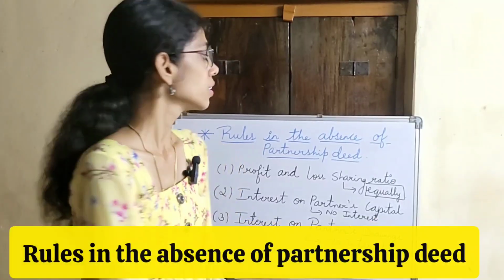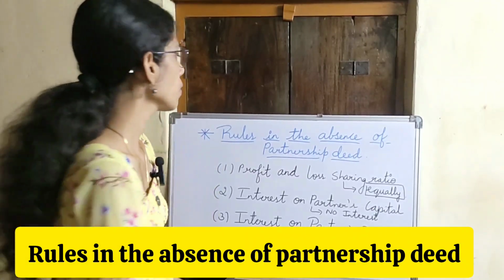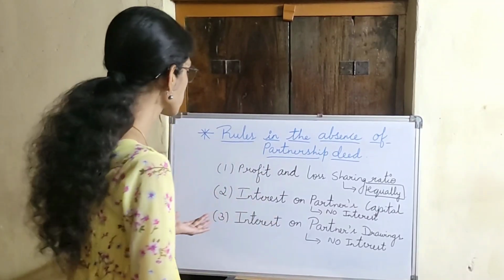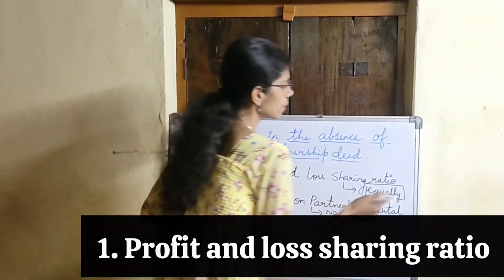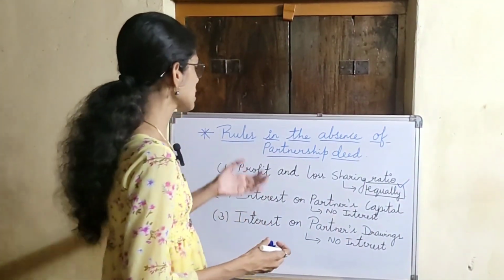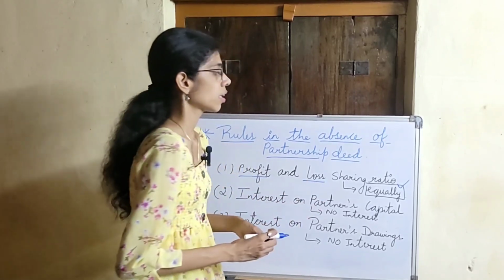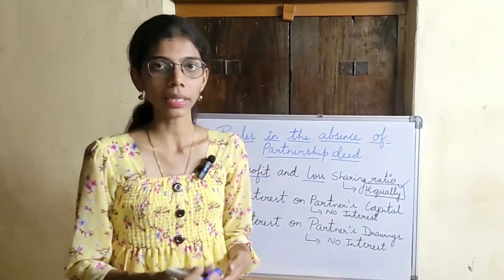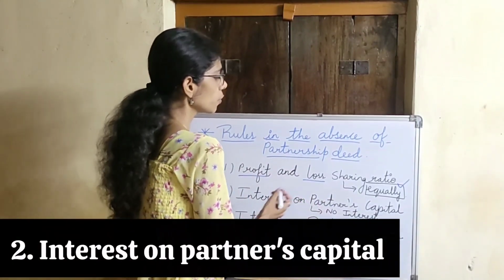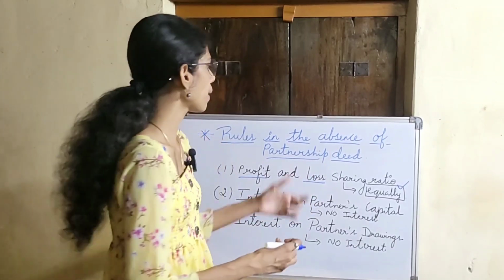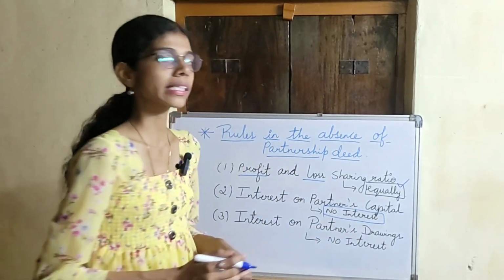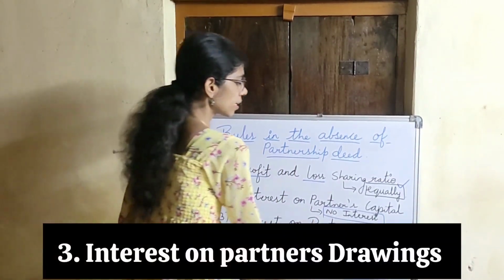So next, let us study the rules in the absence of partnership deed. When the partners don't maintain the partnership deed, they have to follow certain rules. The first rule is profit and loss sharing ratio, which will be shared equally among the partners. Suppose the partnership firm is earning a profit or loss, that will be shared equally among the partners. That is the first rule. Second is interest on partners capital. When the partnership deed is not maintained, there will be no interest provided on the partners capital. Third is interest on partners drawings.